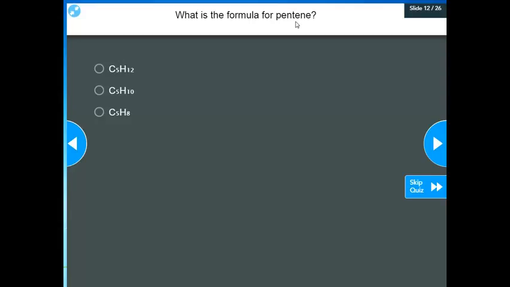So when you're just given a name and you have to come up with a formula, you need to make sure that you have a correct structure. The name tells you what type of bonds you're going to have, and then the number of hydrogens will just depend on how many you need to add, because these are hydrocarbons, so the only other element that you can have in there is hydrogen. So you just put as many hydrogens as you need to make sure that every carbon has 4 bonds to it.